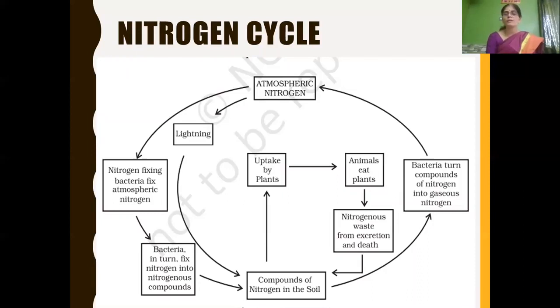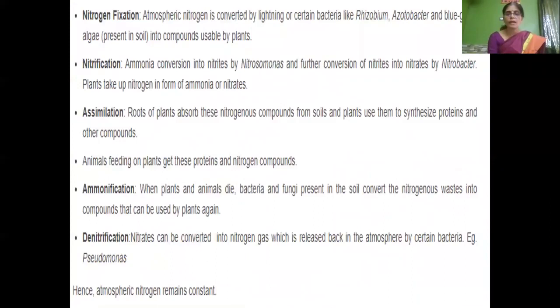So in this way, the nitrogen is being cycled, and that is the reason why the amount of atmospheric nitrogen remains more or less constant. And so again, here are the various steps.